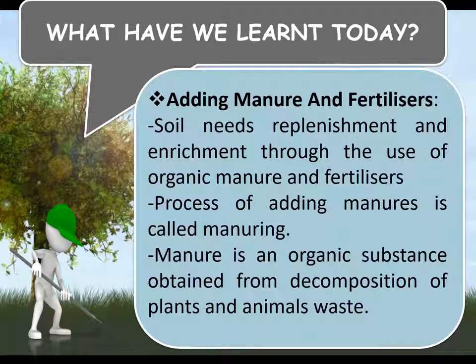Adding manures and fertilizers. Soil needs replenishment and enrichment through the use of organic manure and fertilizers. The process of adding manures is called manuring. Manure is an organic substance obtained from decomposition of plants and animals' waste.